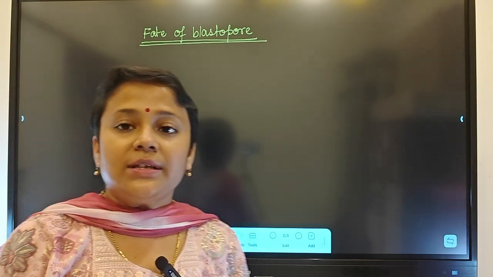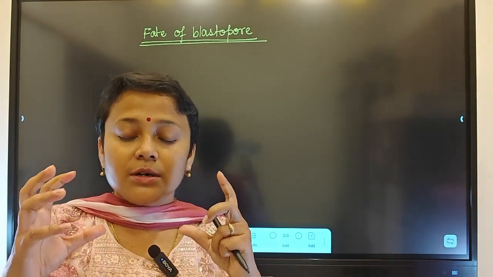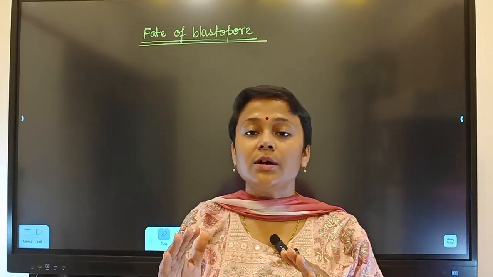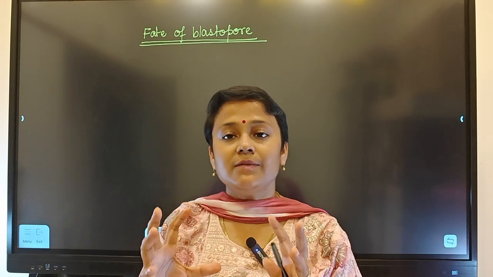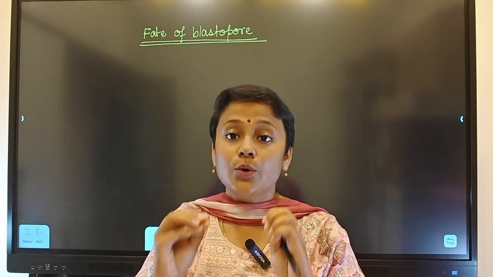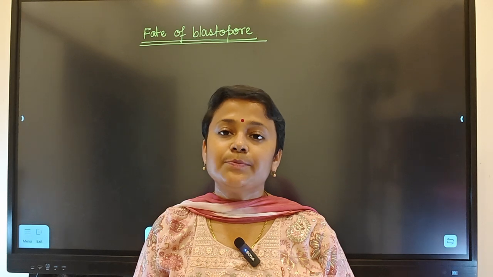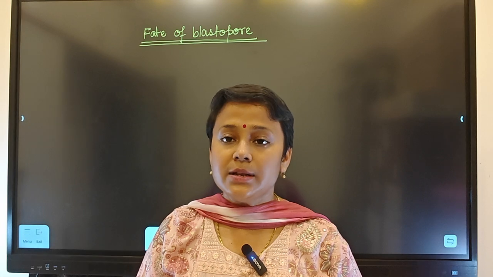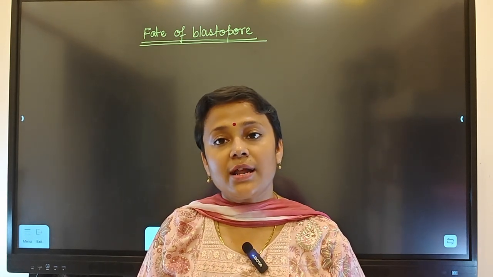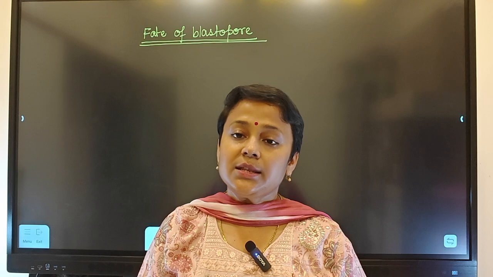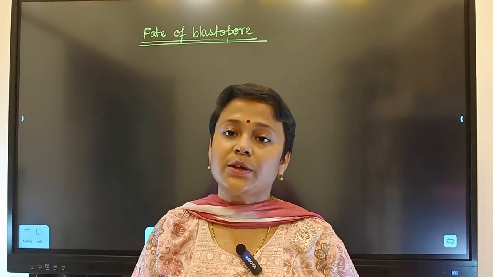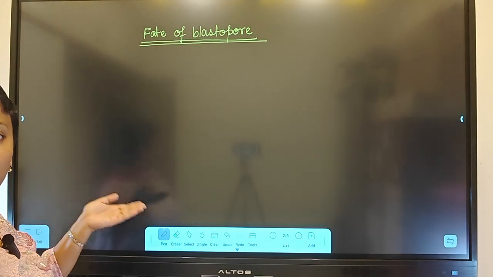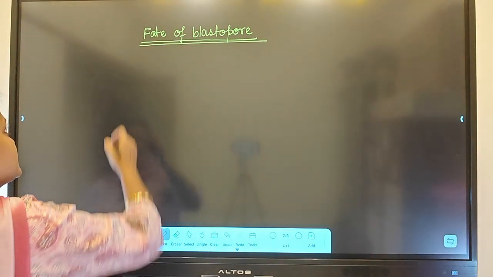Blastopore means: in the embryonic stage, after formation of the germ layers, ectoderm and endoderm, a pore, a hole, develops. That pore is called the blastopore. If this blastopore develops into the mouth, it will be called protostomiates. If it develops into the anus, it will be called deuterostomiates. So based on the fate of blastopore, there will be two types of organisms.